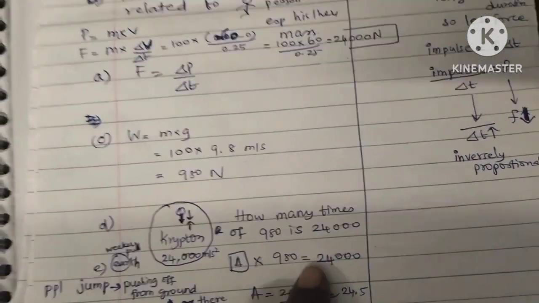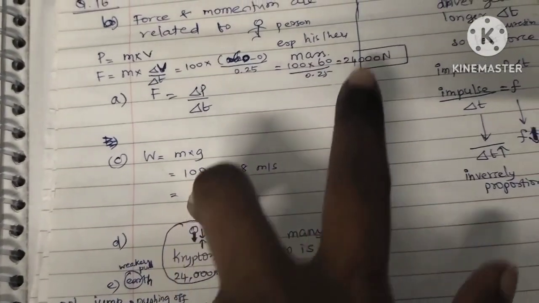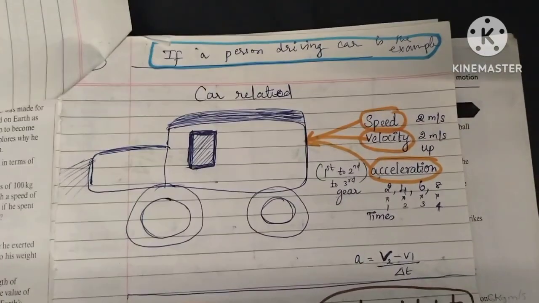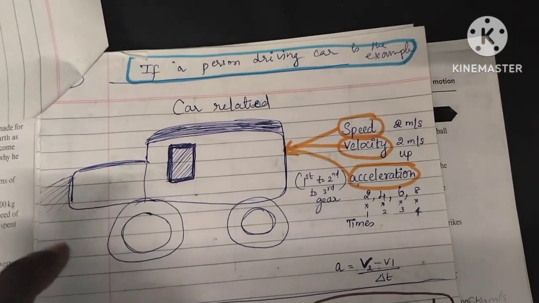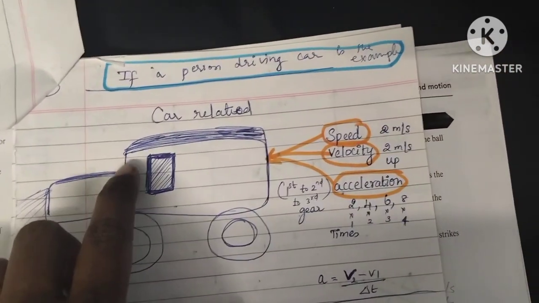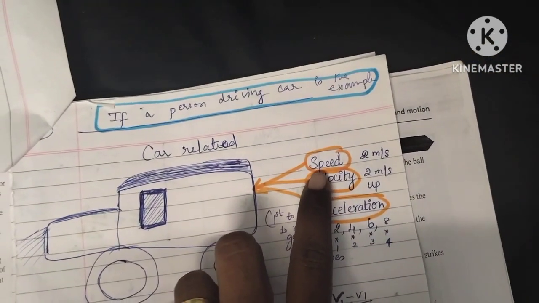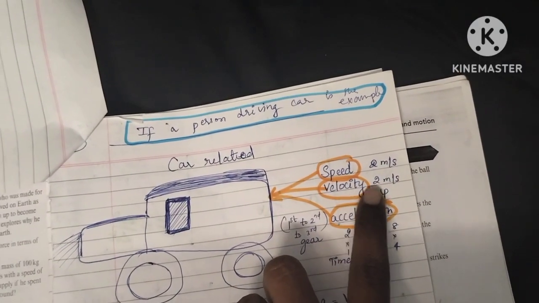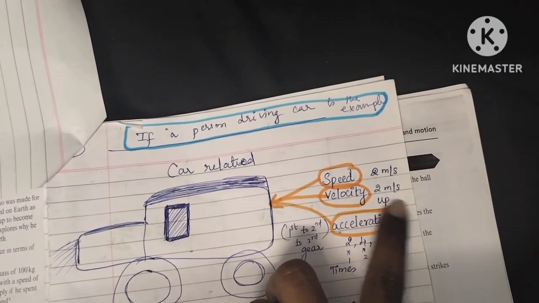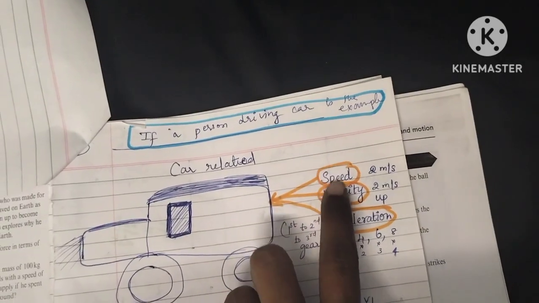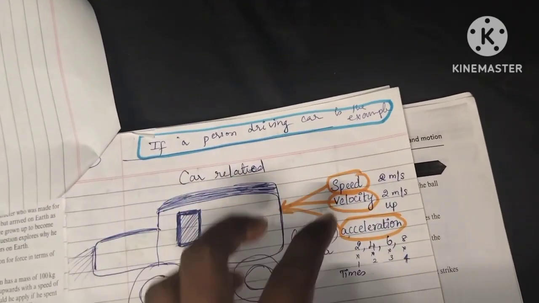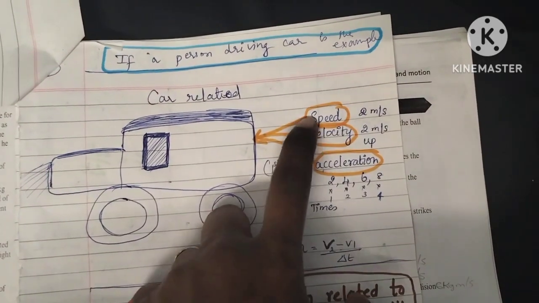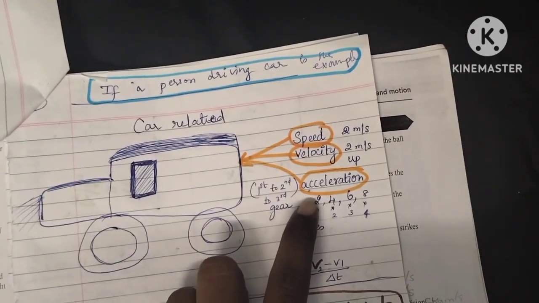In question D, they have compared his weight and force. How many times of, they said. See, if a person driving a car is the example, the car related things are speed, velocity, acceleration. If speed is 2 meter per second, velocity is 2 meter per second upward or southward, so both are the same. Speed and velocity both are the same, because we are not going to calculate speed alone without velocity anywhere. So speed is velocity, velocity is speed, undoubtedly we can put.